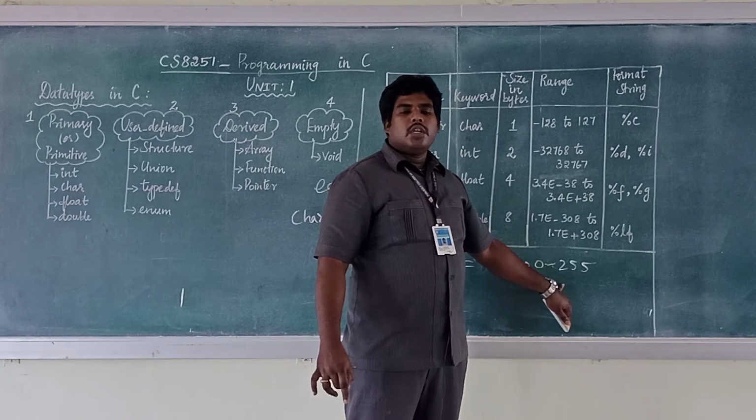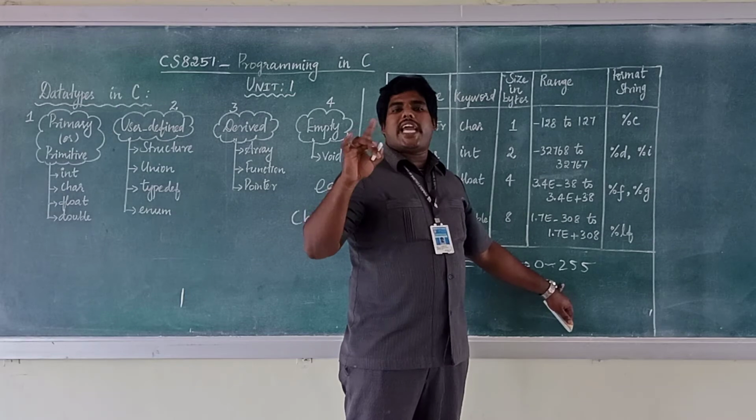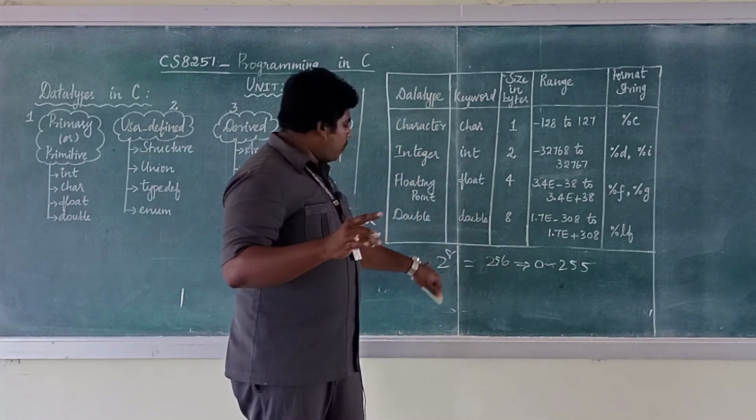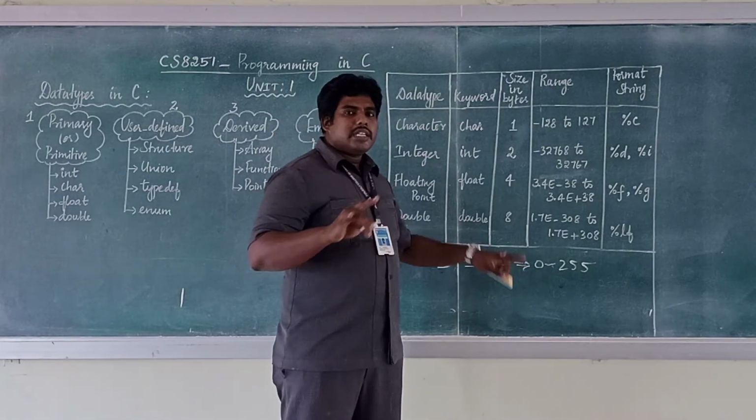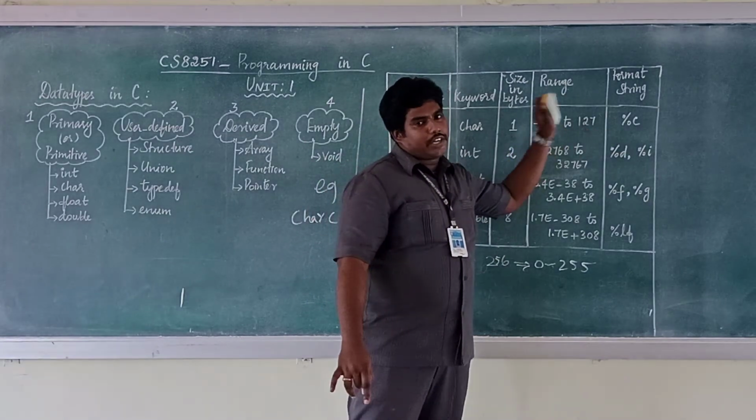All of you got it? So the size of a character is 1 byte. 1 byte means 8 bits. So 2 power 8 is 256. That range is divided like this for positive and for negative.